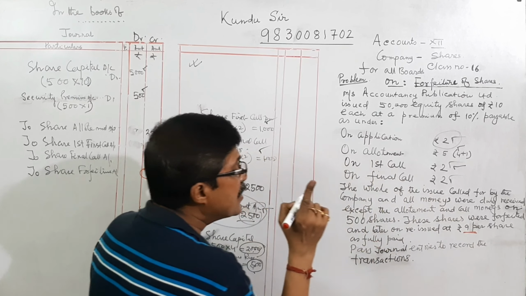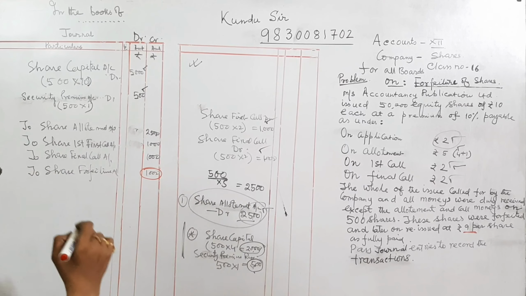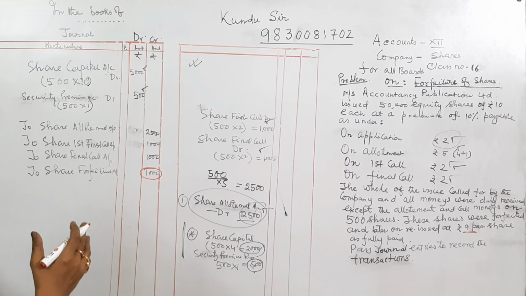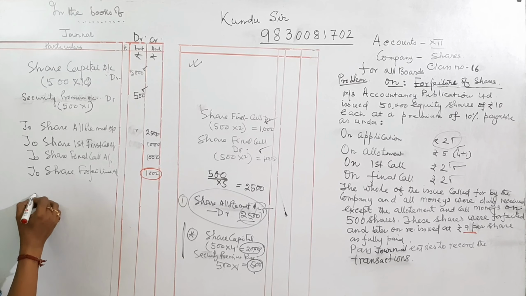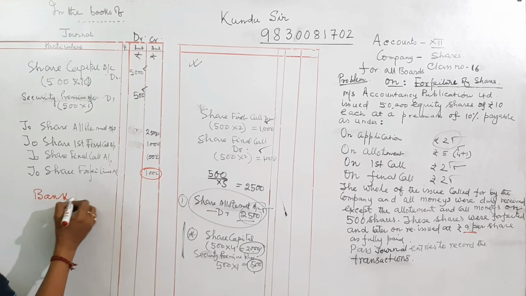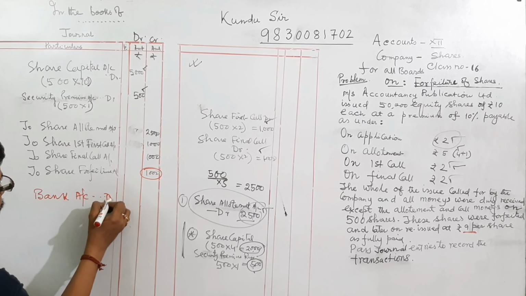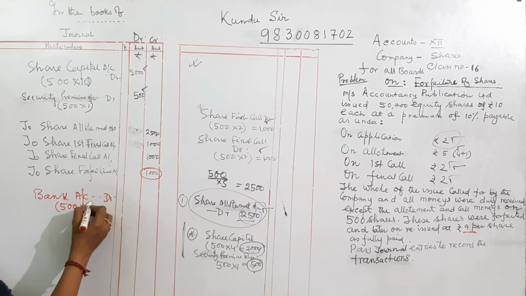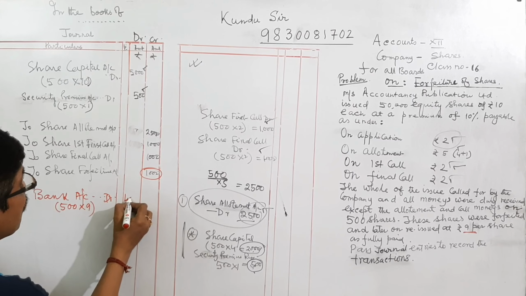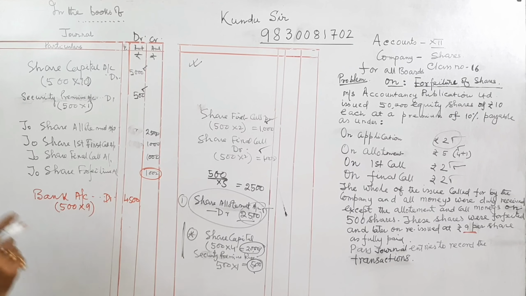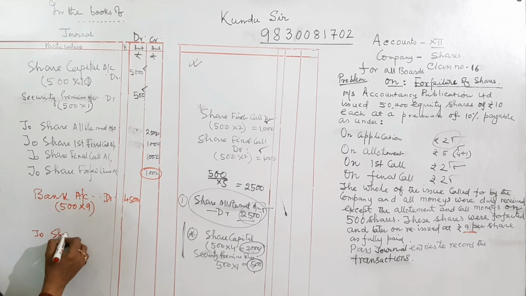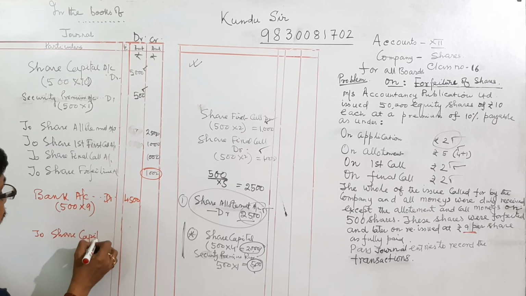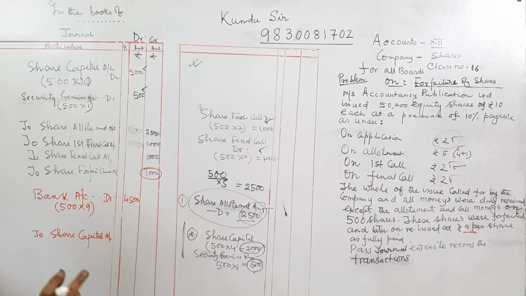9 rupees. That is 1 rupee for discount. So now when they are selling the share to anyone, that means the forfeited share, then bank account debit. How much is the company getting? 500 into 9 rupees equal to 4,500. But they are giving fully paid share. That means capital is to be created at the rate of rupees 10 per share. To share capital, that is share capital at the face value or nominal value of the share.